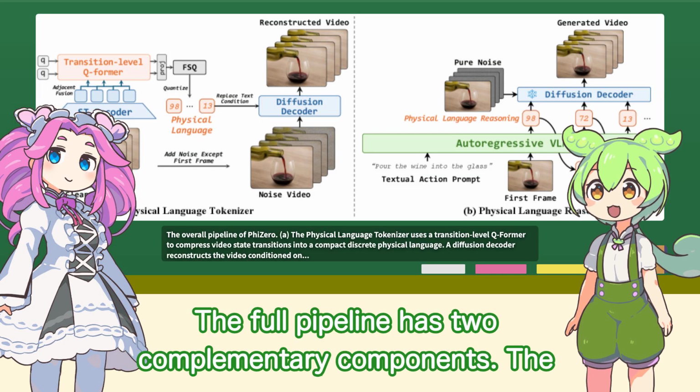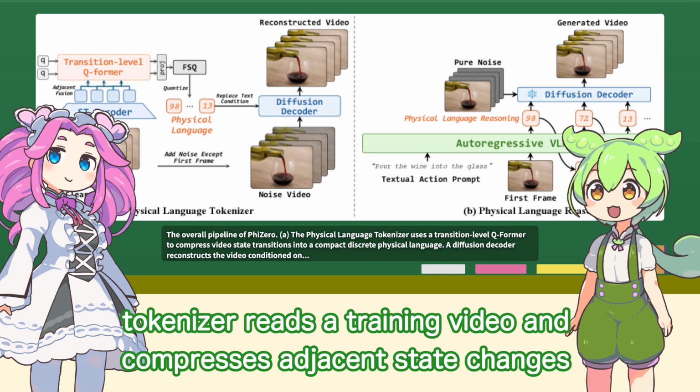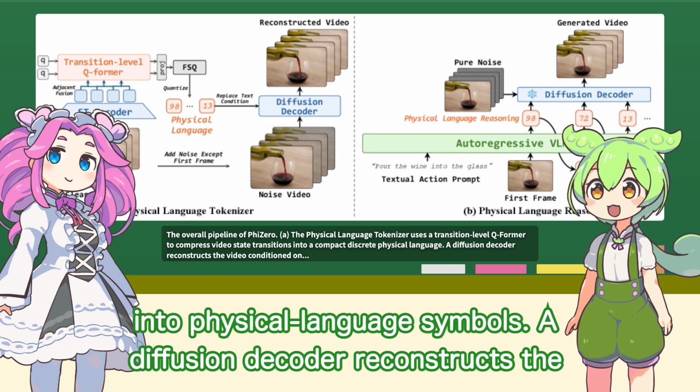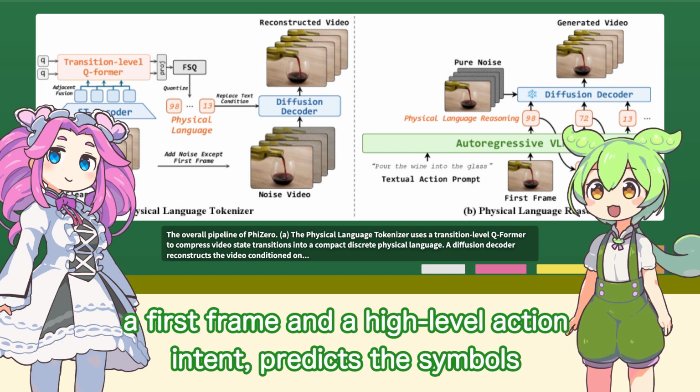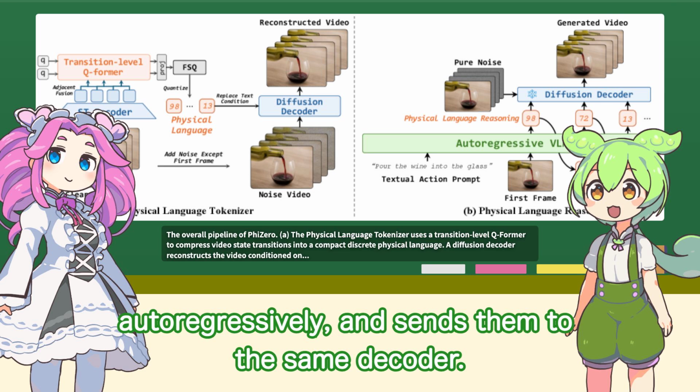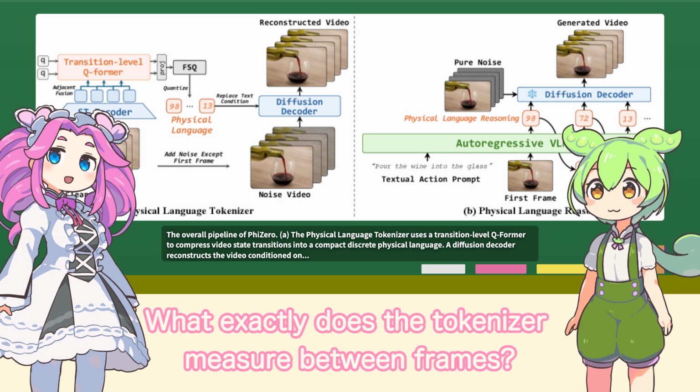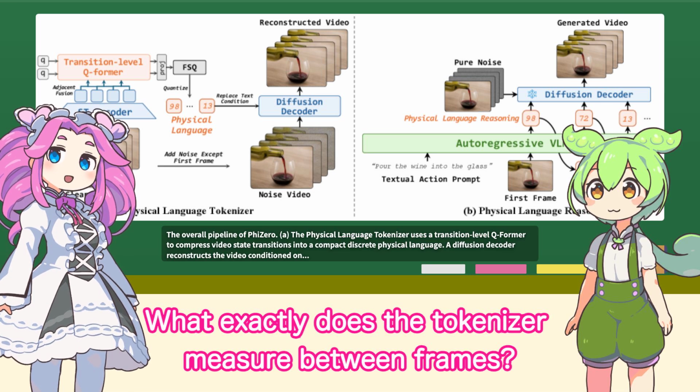The full pipeline has two complementary components. The tokenizer reads a training video and compresses adjacent state changes into physical language symbols. A diffusion decoder reconstructs the video from the first frame and those symbols. Later, the reasoner receives a first frame and a high-level action intent, predicts the symbols autoregressively, and sends them to the same decoder.